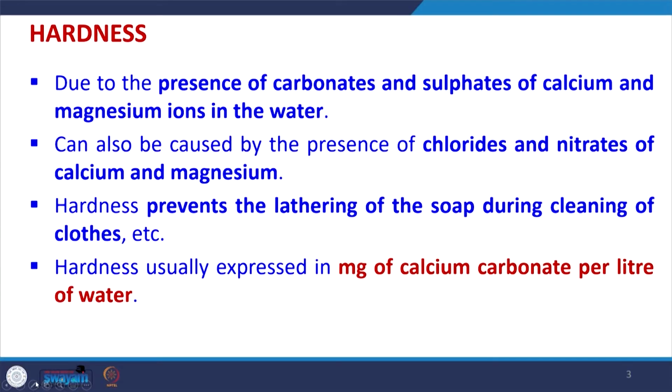That may be the carbonate form or sulphate form of calcium and magnesium ions. These calcium and magnesium ions may also be present in their chloride form or nitrate form, but generally carbonate form and sulphate form are more present.